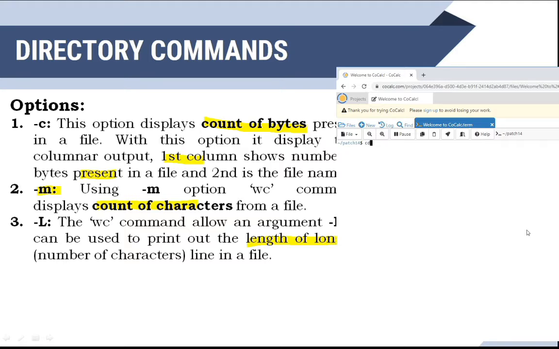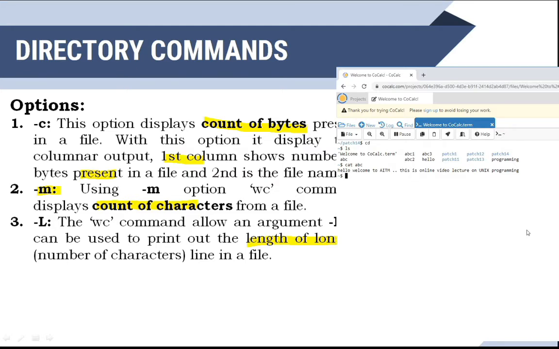So now I am in this directory. I will say cat ABC. Just I will check. Okay, 2 lines are there.